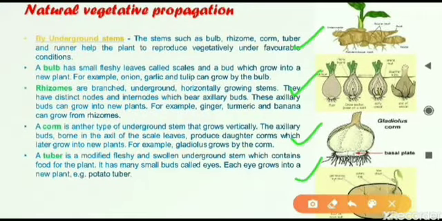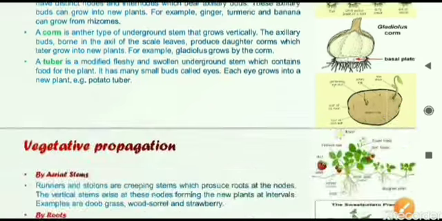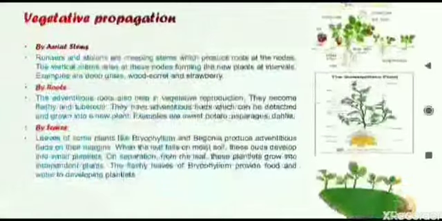All these are different types of stem. All these are underground stems. They can be bulb, rhizome, corm or tuber, and all of them can give rise to a new plant. That is how the stem develops into a new plant.